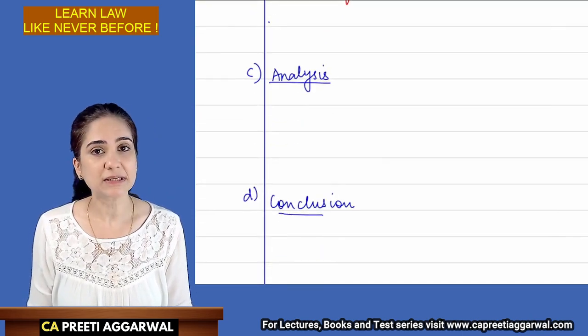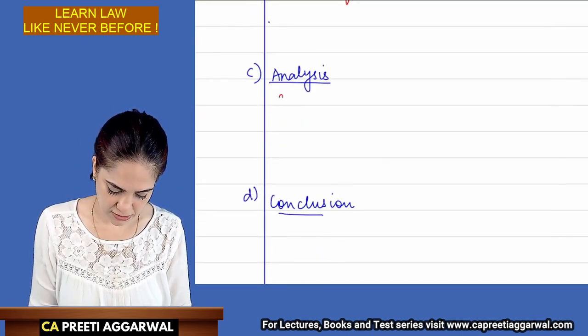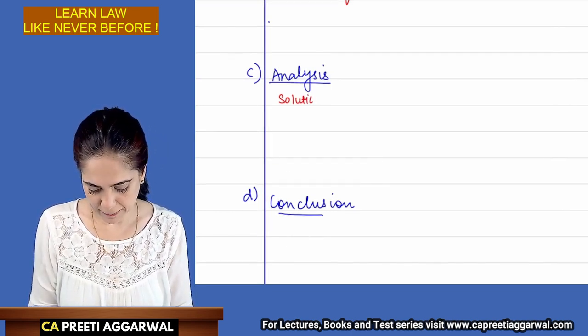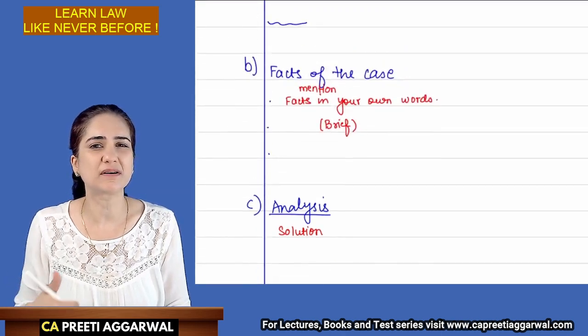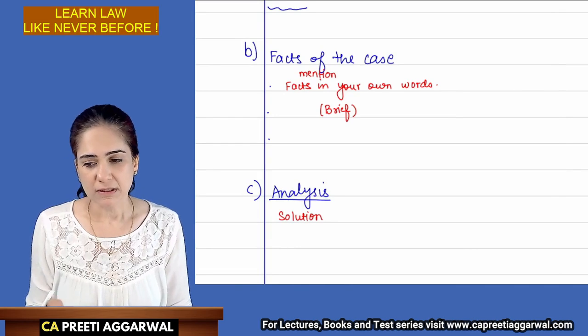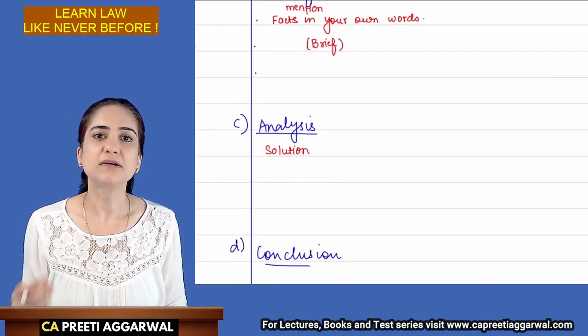Then in analysis, you will mention the solution. Sometimes you may have to repeat, okay? You may have to repeat the provisions. You may have to repeat the facts. But you are ultimately arriving at the solution.